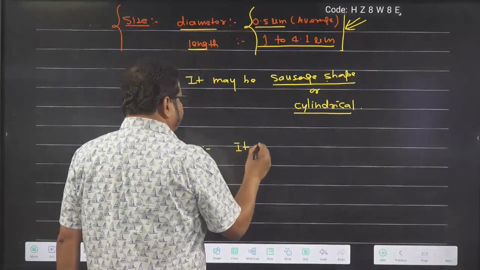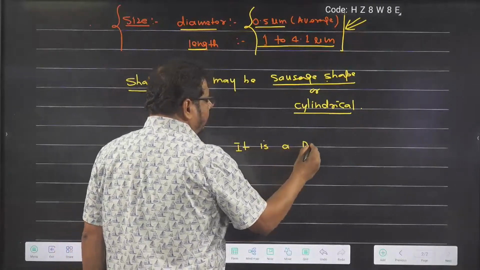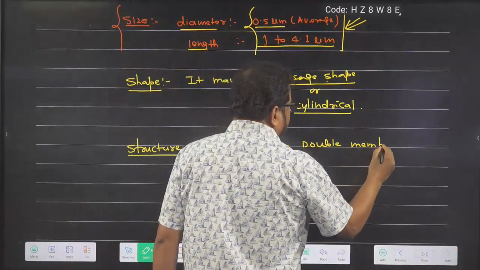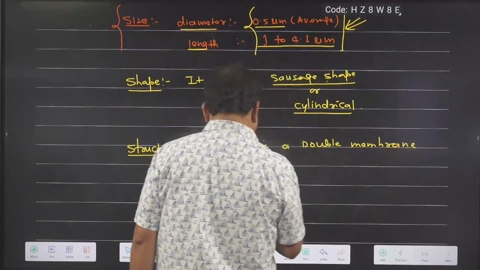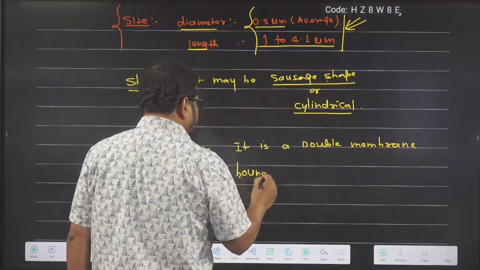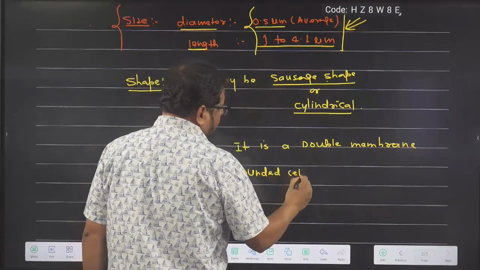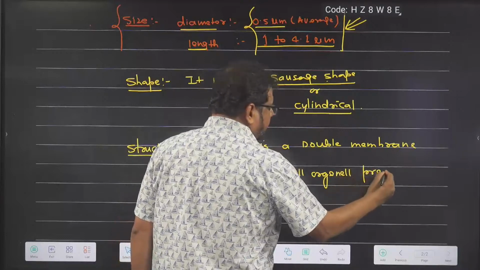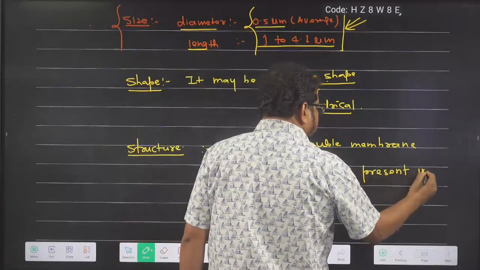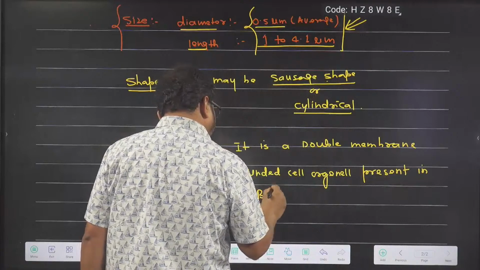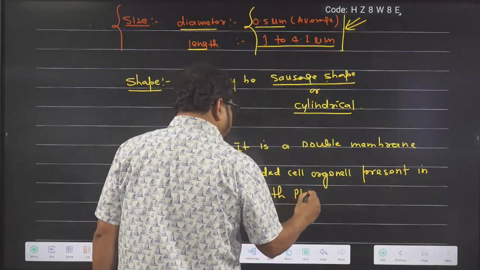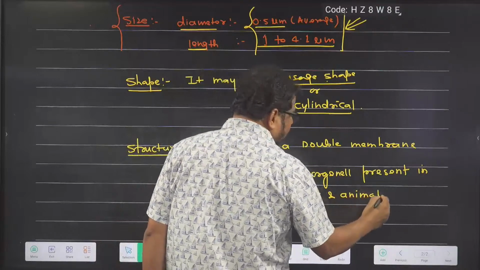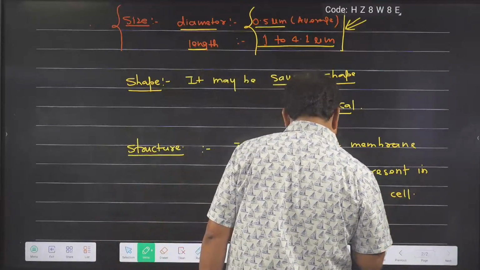So it is a double membrane bounded cell organelle present in both plant and animal cell.